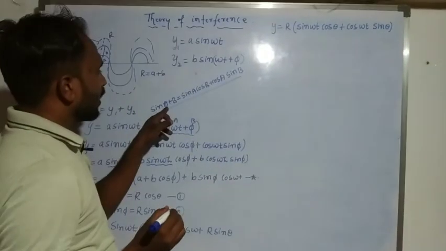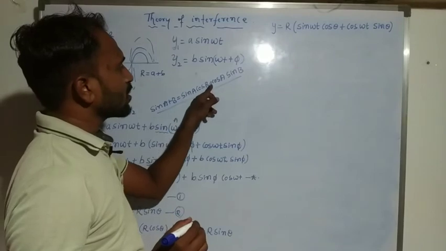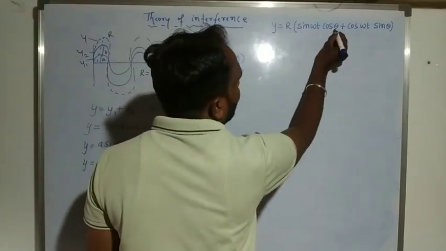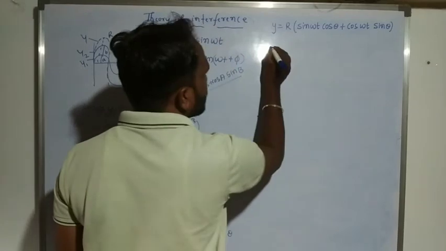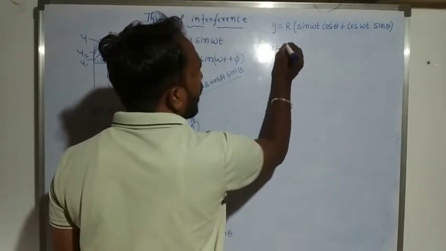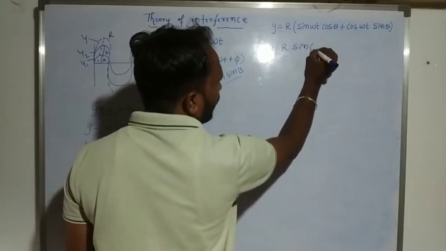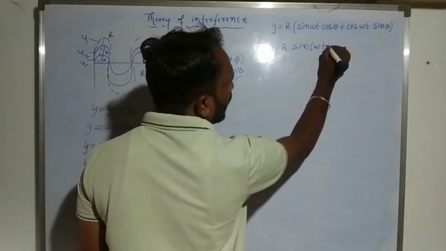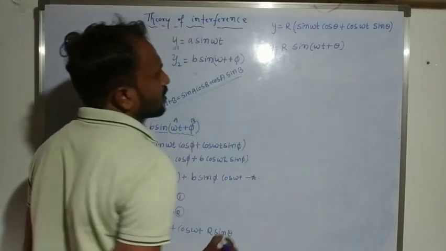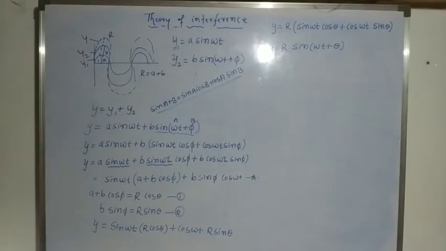Here sin(a + b) means sin a cos b plus cos a sin b. So y is equal to r sin(omega t + theta). Here y is the resultant wave, r is the resultant displacement, omega is the angular frequency, plus theta.